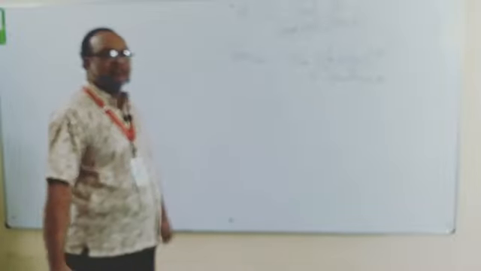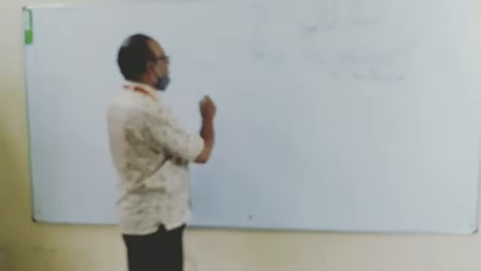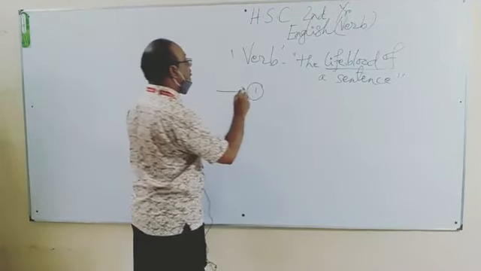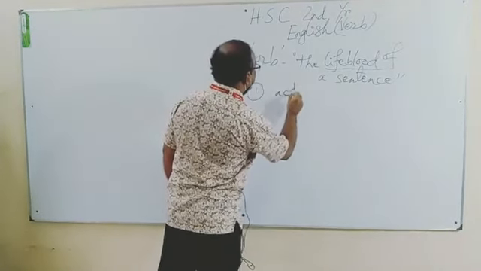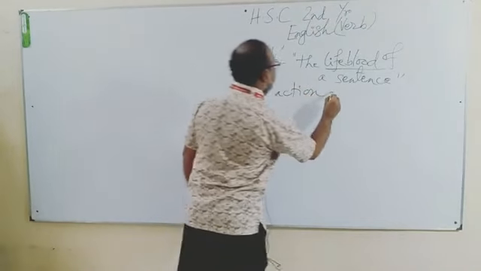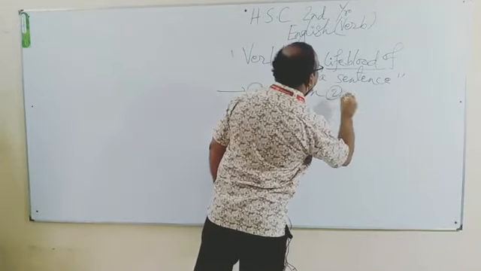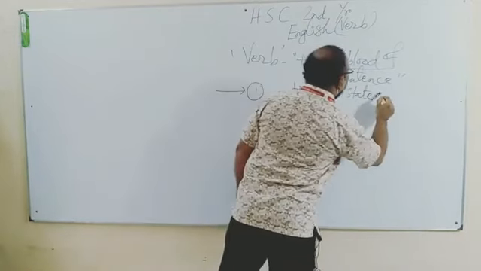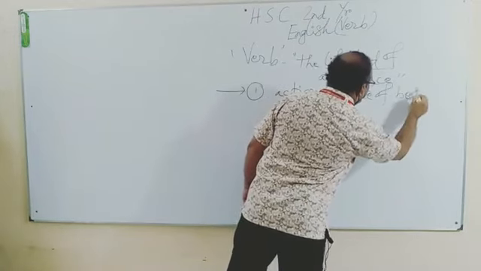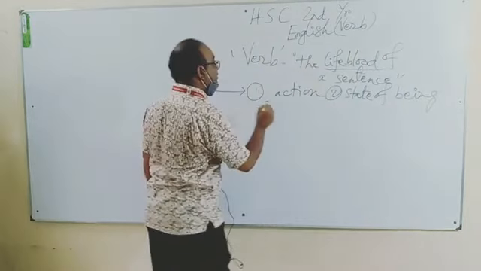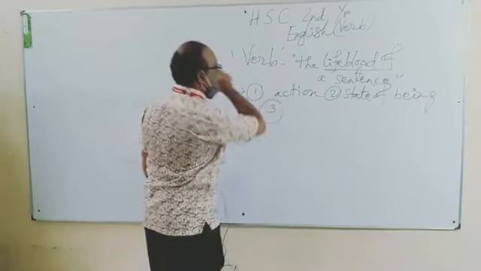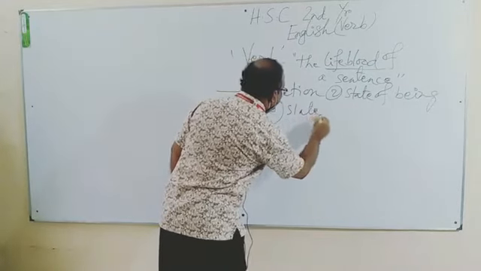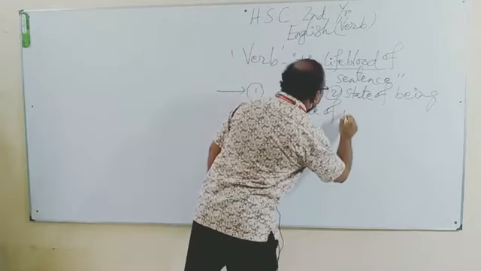So it includes three concepts. First, as you already know, action. Second, a state of being. And the third, it indicates a state of possession.